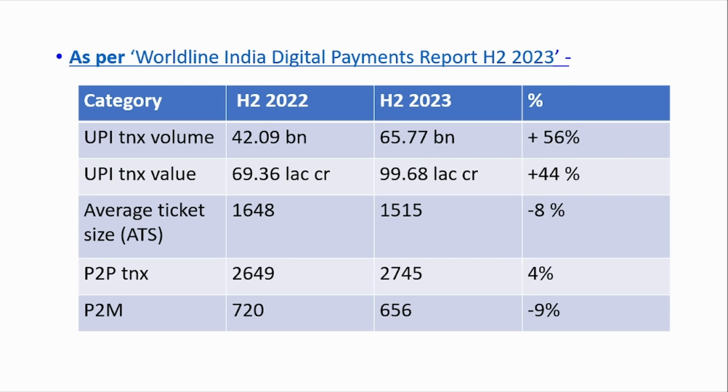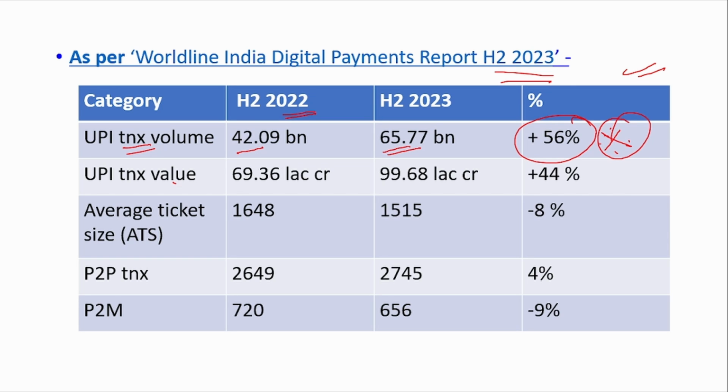Recently, the Worldline India Digital Payment Report for the second half of 2023 was released. As per this data, UPI transaction volume in H2 2022 was 42 billion and in H2 2023 it was 65 billion. There was an increase of 56%, which is very huge.